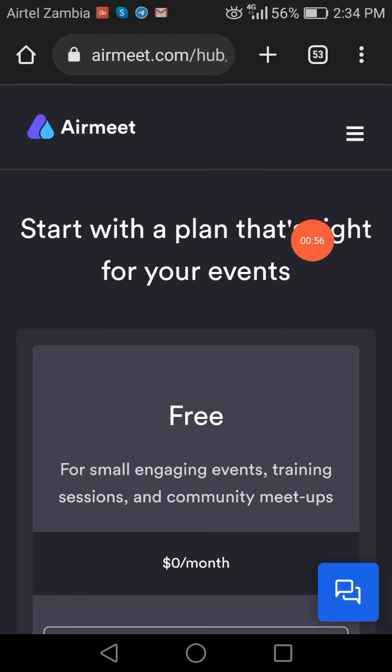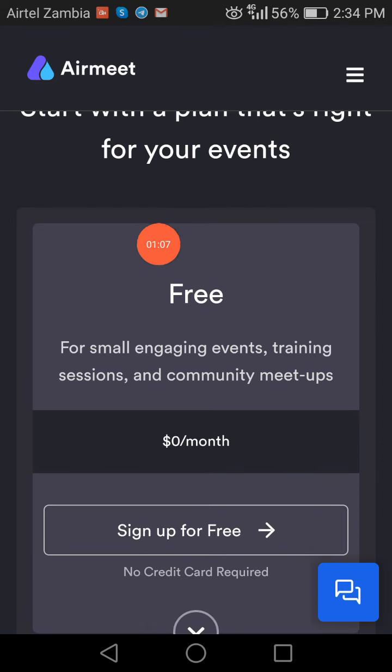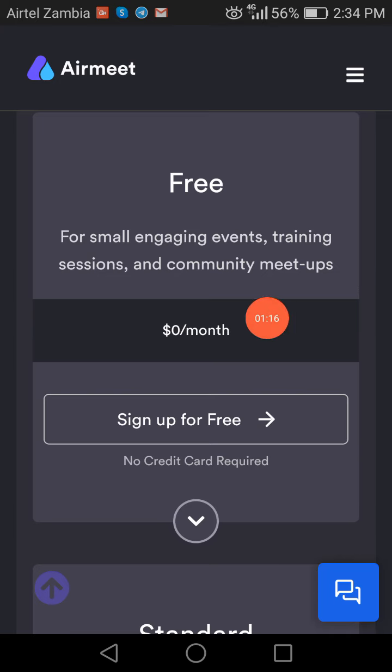Here I'm gonna show you first Airmeet's pricing plans. You can see, start with a plan that's right for your events. There's a free plan for small engagements, events, training sessions, and community meetups. On this free plan, you're not going to be paying any penny. You can sign up for this plan, no credit card required.